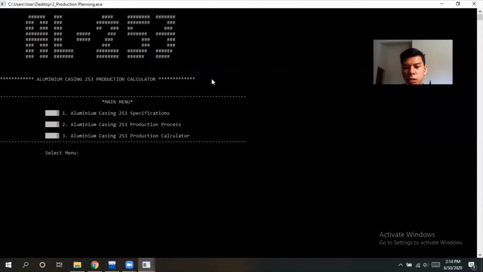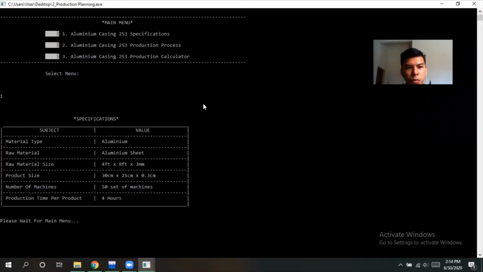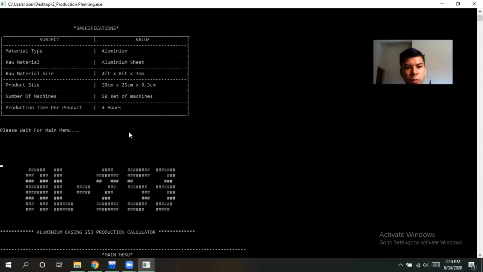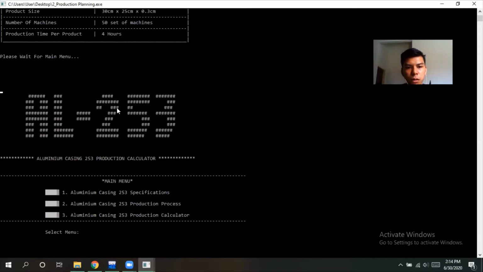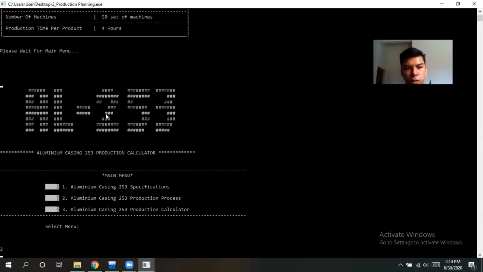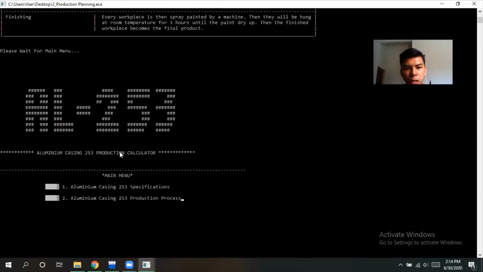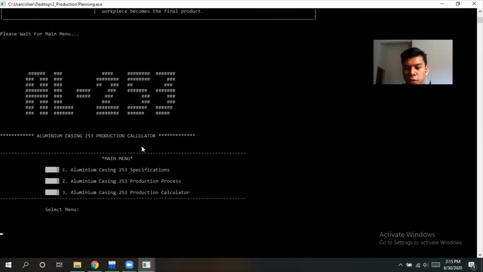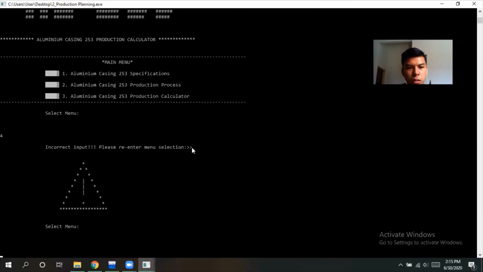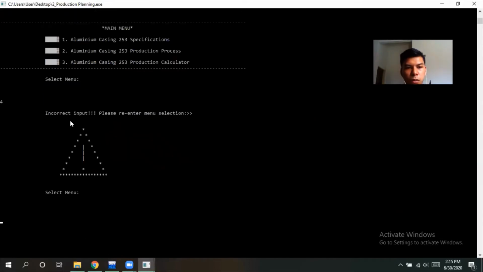Now let's see the coding. Okay, first it will display the menu. If we choose 1, it will display the specification of the product. Okay, and then automatically the main menu will come up again. If we press 2, it will display the production process. And then the menu will come up again. If the user enters a wrong number, this warning sign will come out: incorrect input, please re-enter menu selection.